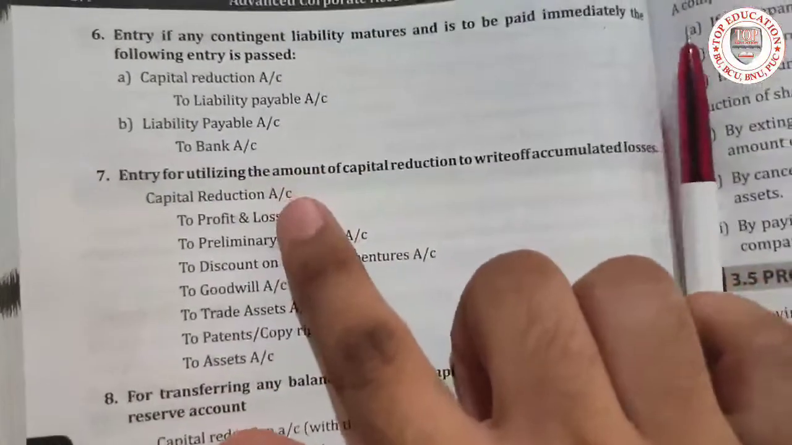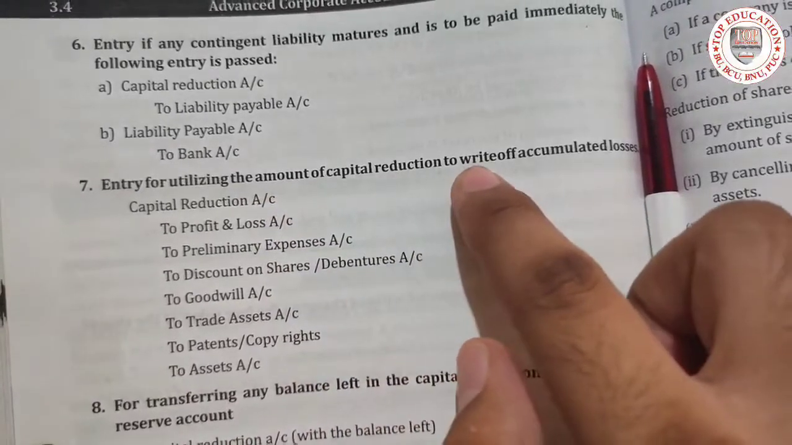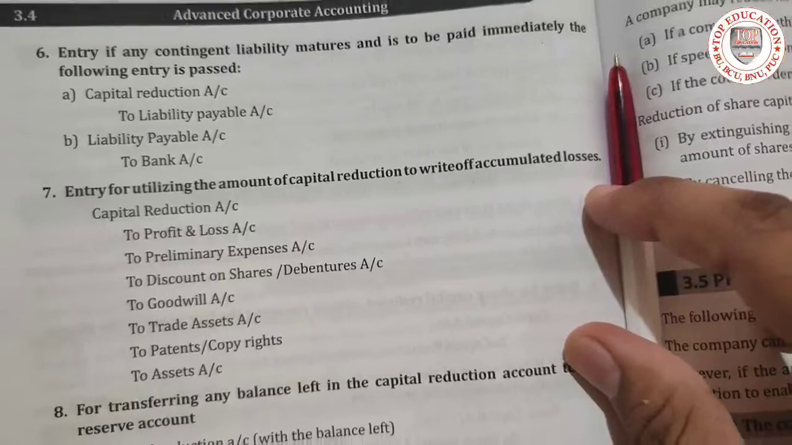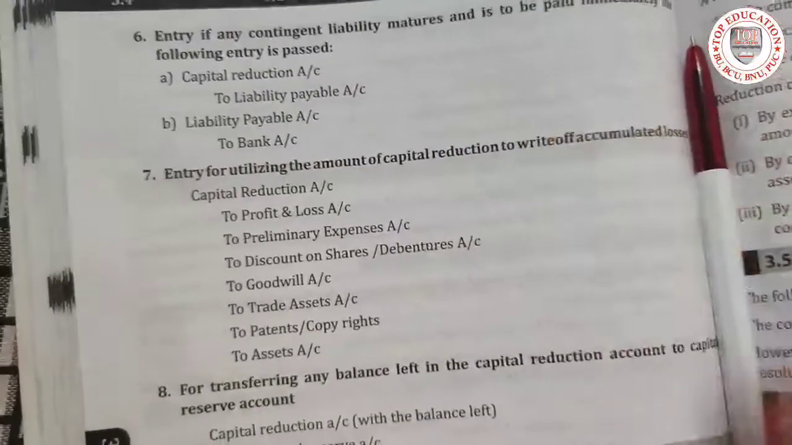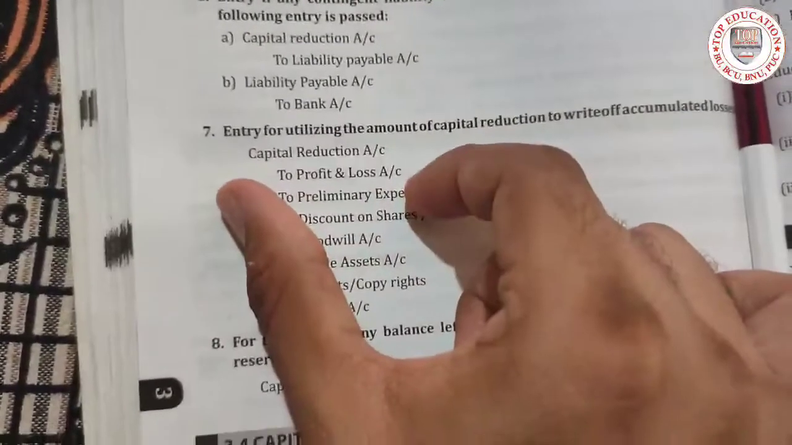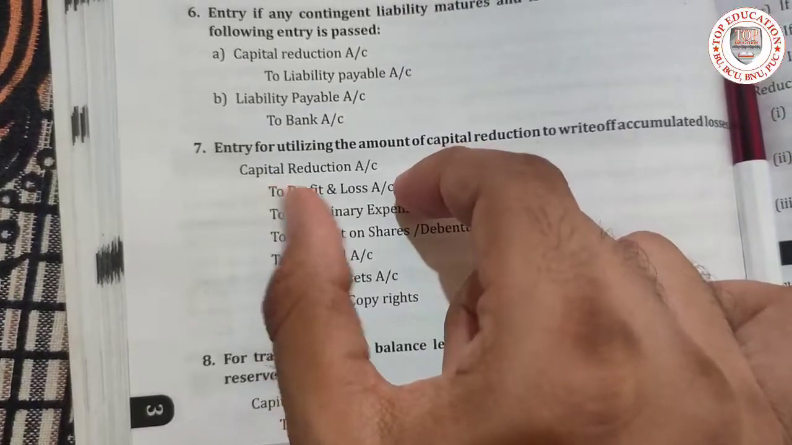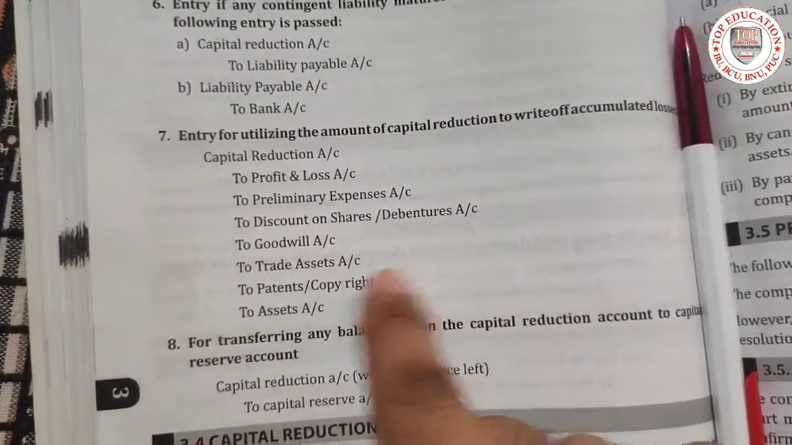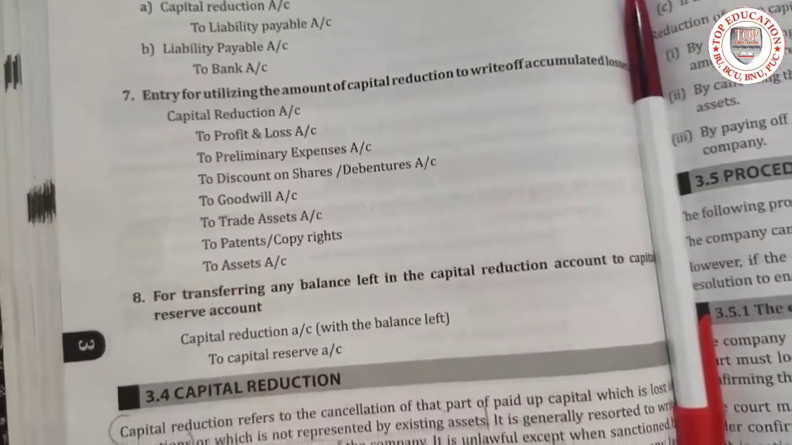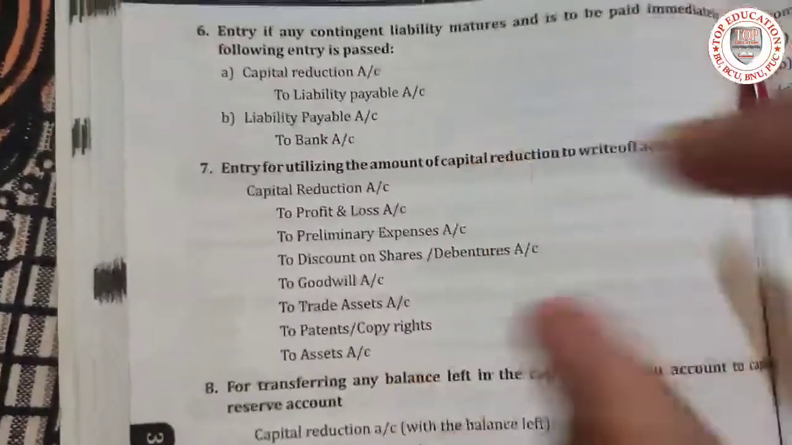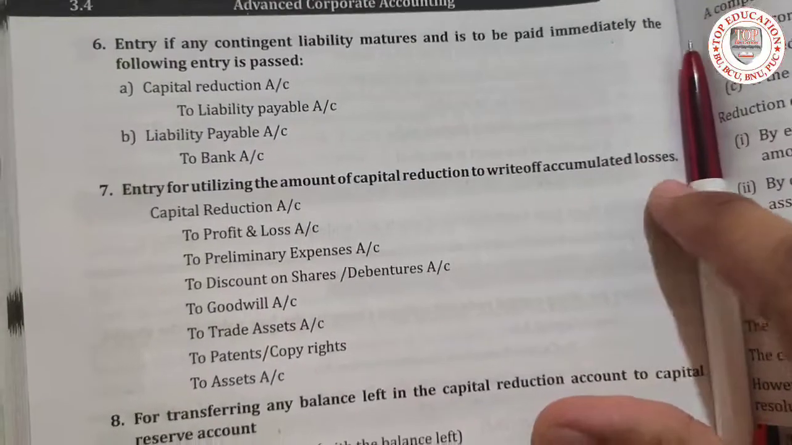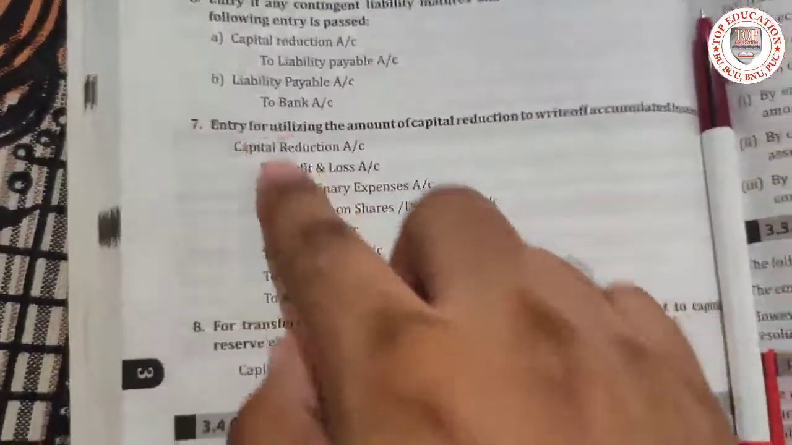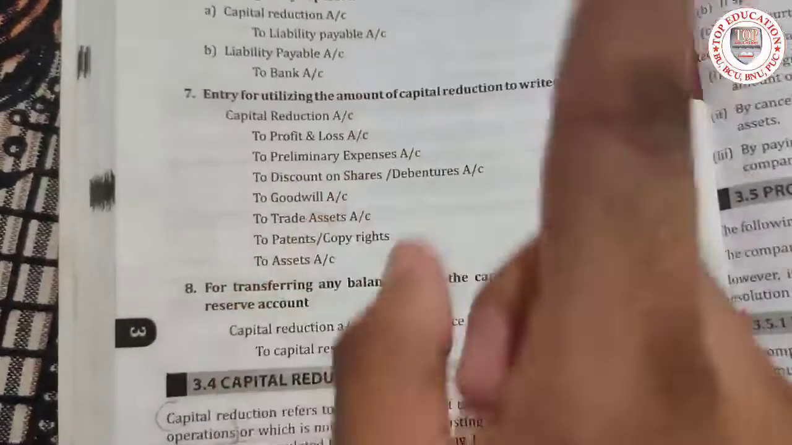Next, entry for utilizing the amount of capital reduction to write off accumulated losses. If there is some loss, capital reduction account to profit and loss, preliminary expenses, discount, goodwill, trade assets, patents, copyrights account. When accumulated losses are there in the question, I will make you understand the question.